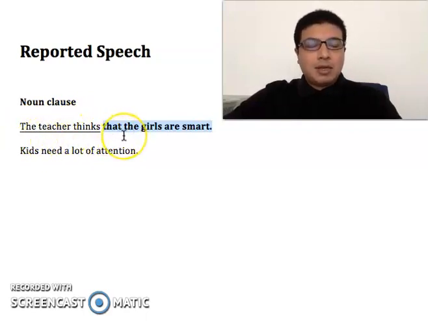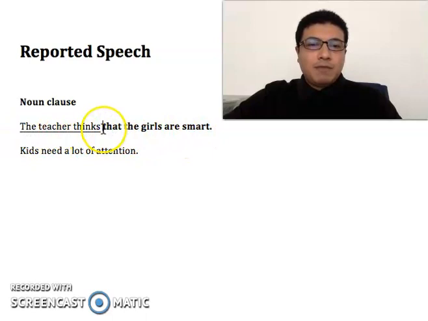So "that the girls are smart" is not a complete sentence, and we call it a noun clause. It is a clause because it is not a complete sentence. It is complete when we say "the teacher thinks that the girls are smart."